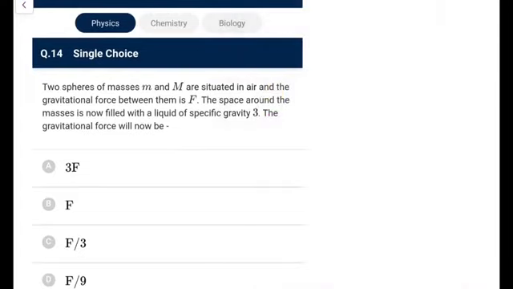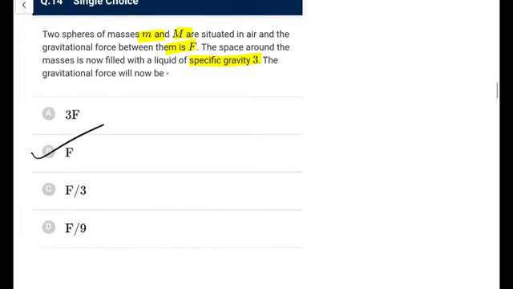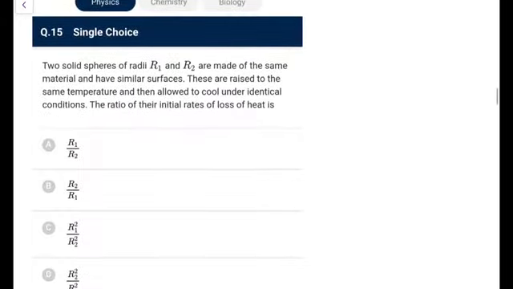Next, two spheres of mass M and M are situated in air, gravitational force F. If the space is filled with a liquid of specific gravity 3, remember here it doesn't depend on epsilon r, the dielectric constant. Gravitational force is independent of the medium, so still the force is going to remain F. It won't become F by 3 or 3F. So don't make this mistake. This is a very basic thing, that is the difference between Coulombic and the gravitational force given by Newton.